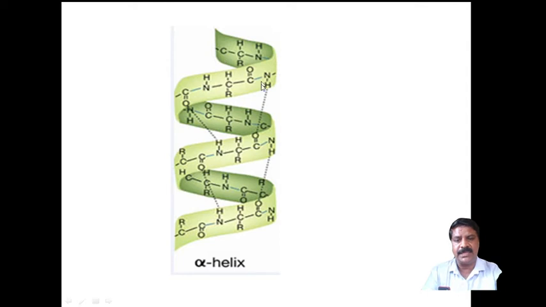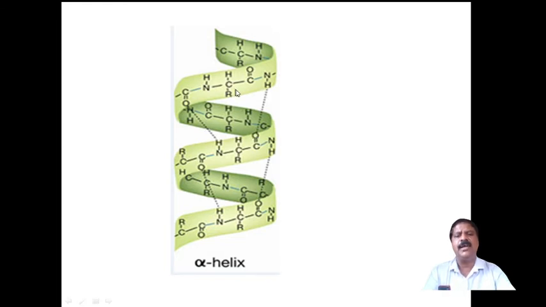This is the structure here. It is right-handed, like a folding, an alpha helical structure. After every four amino acid residues, a hydrogen bond will form between the hydrogen on the nitrogen atom, NH, and the carbonyl oxygen of the carboxylic group.